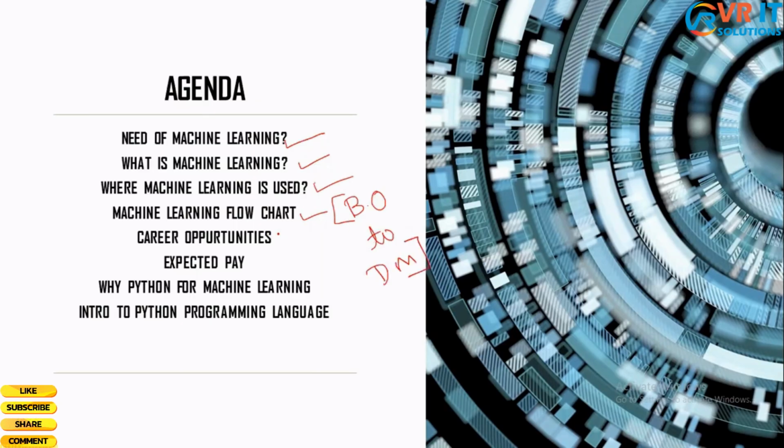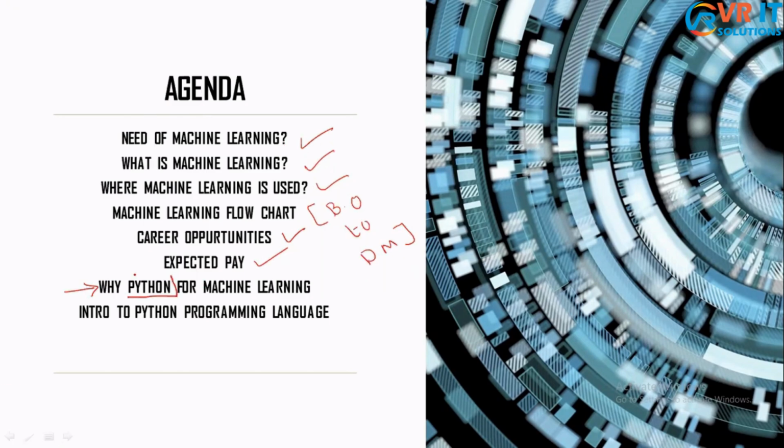Next, we are going to talk about the career opportunities and the payroll. Next, we will discuss why we have to go with the Python programming language when it comes to machine learning. Why shouldn't we go with C, C++, Java, etc.? Finally, we will end the session by looking at a demo where I will show you how to work with the Python programming language. So hope all of you are clear with the agenda.